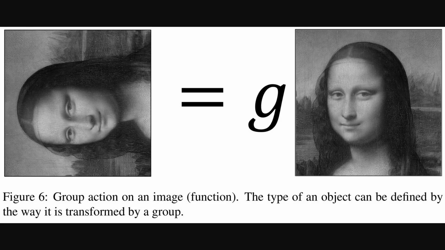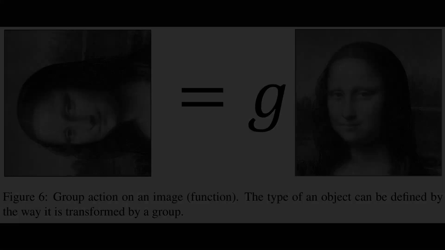And this idea of a group acting on an object extends directly to our data. This figure shows a perfect example of what's called a group action. So on the right, we have our original data, the Mona Lisa. The letter G here represents a transformation from our group, let's say a 90-degree rotation. When this group element G acts on the image, it produces the rotated version we see on the left. This is how we apply these abstract symmetry rules to the actual data our models see.